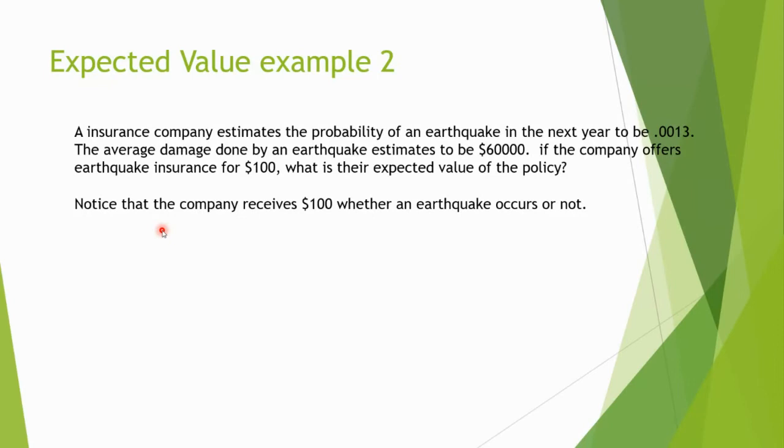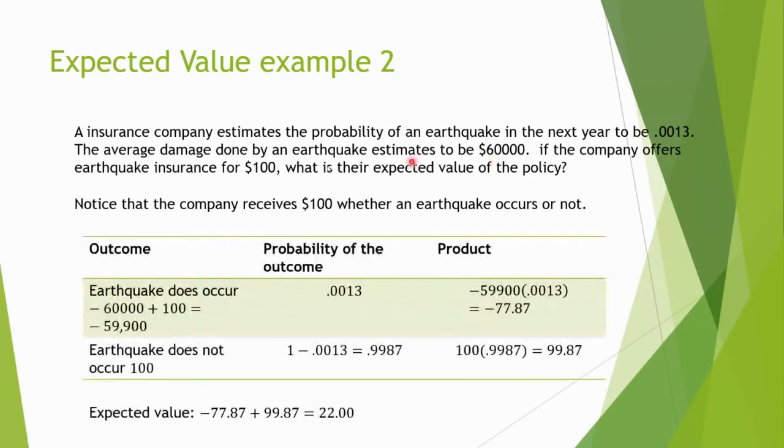Now an earthquake could occur, and if it does occur, then according to this, the insurance company will pay $60,000 to the person that is being covered. In other words, if an earthquake does occur, the company is going to lose $60,000, but they gain that $100 because someone had to pay $100 regardless. So they're going to lose this amount.